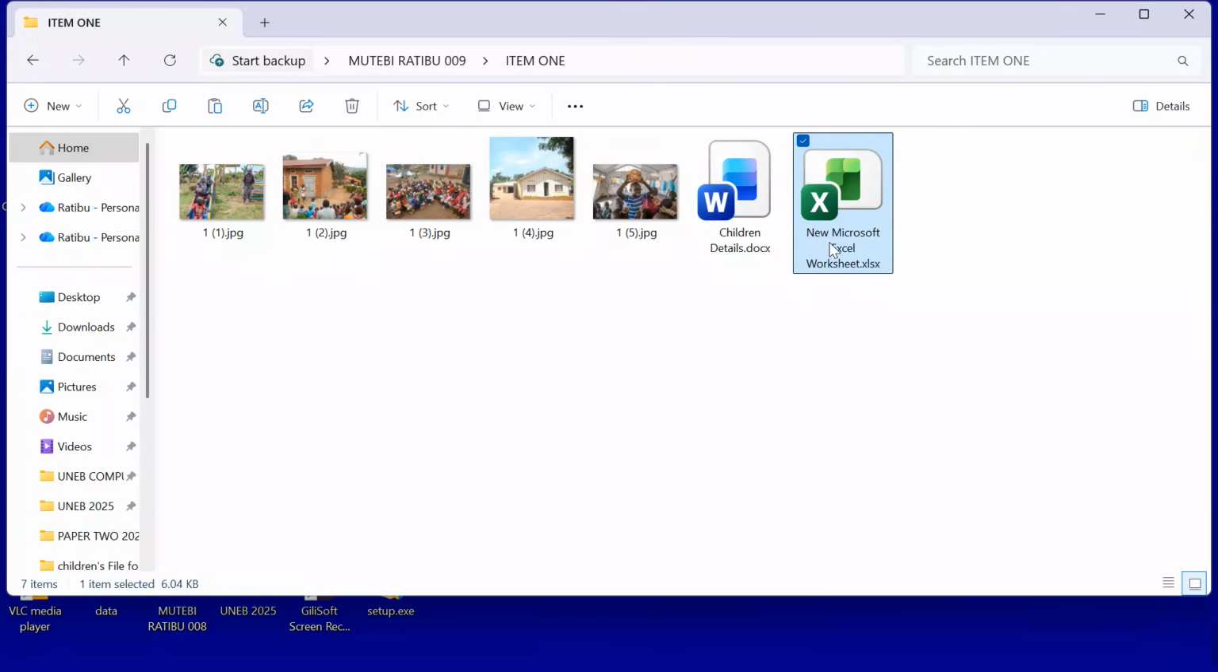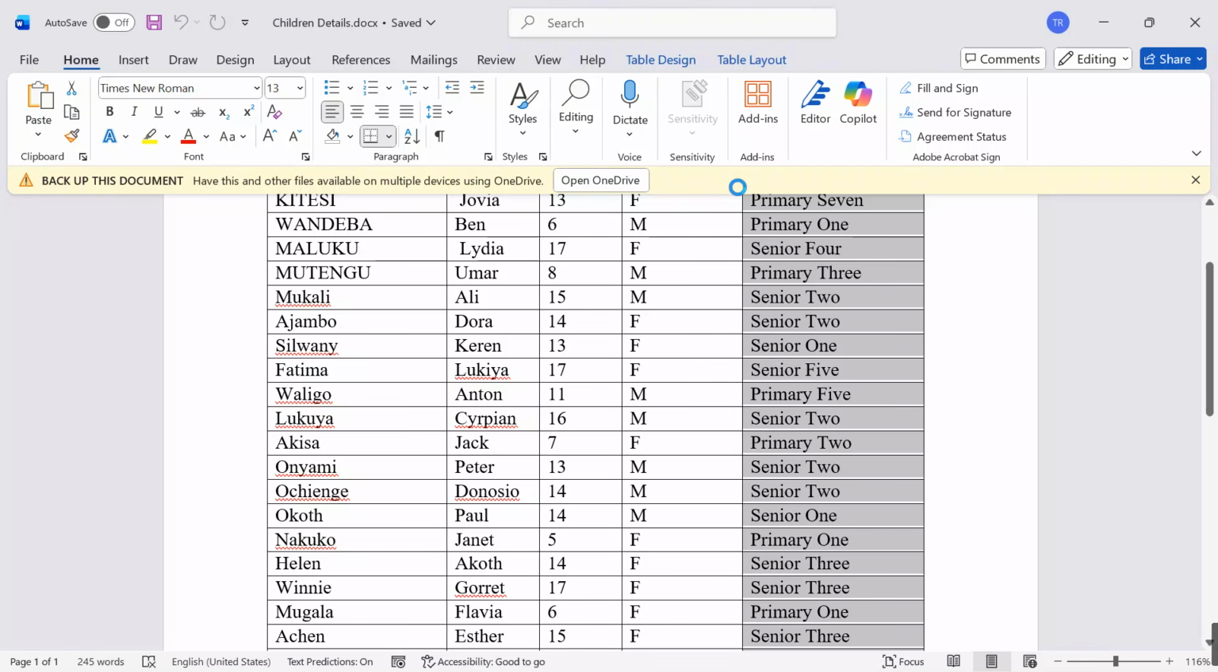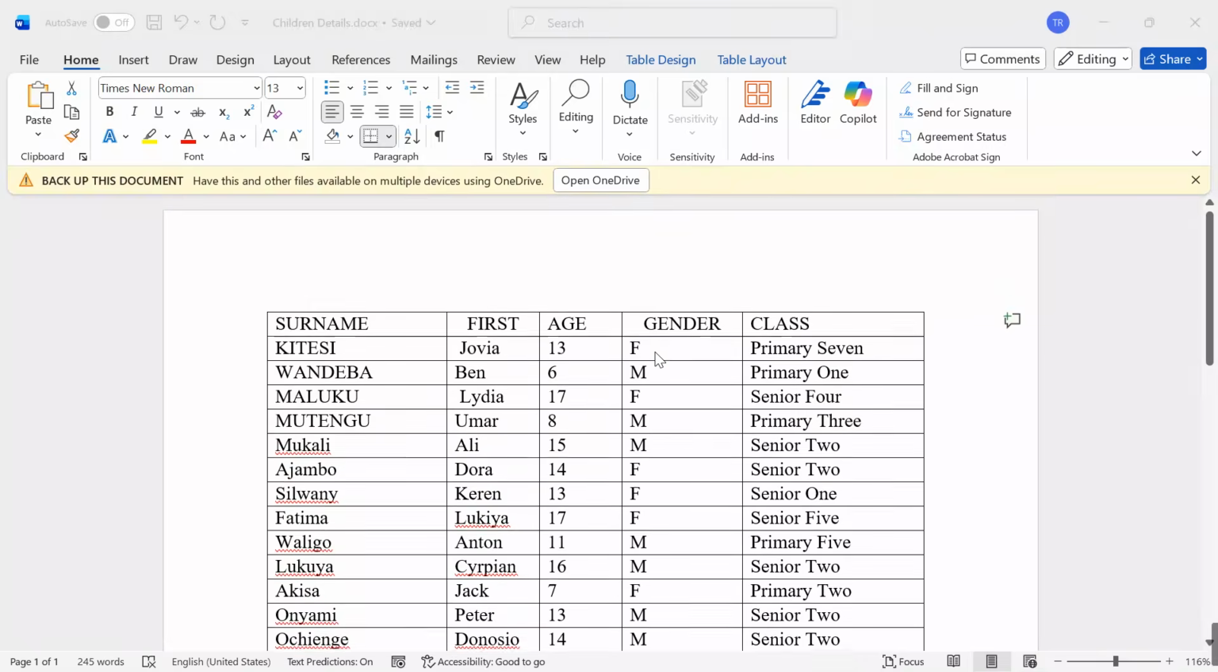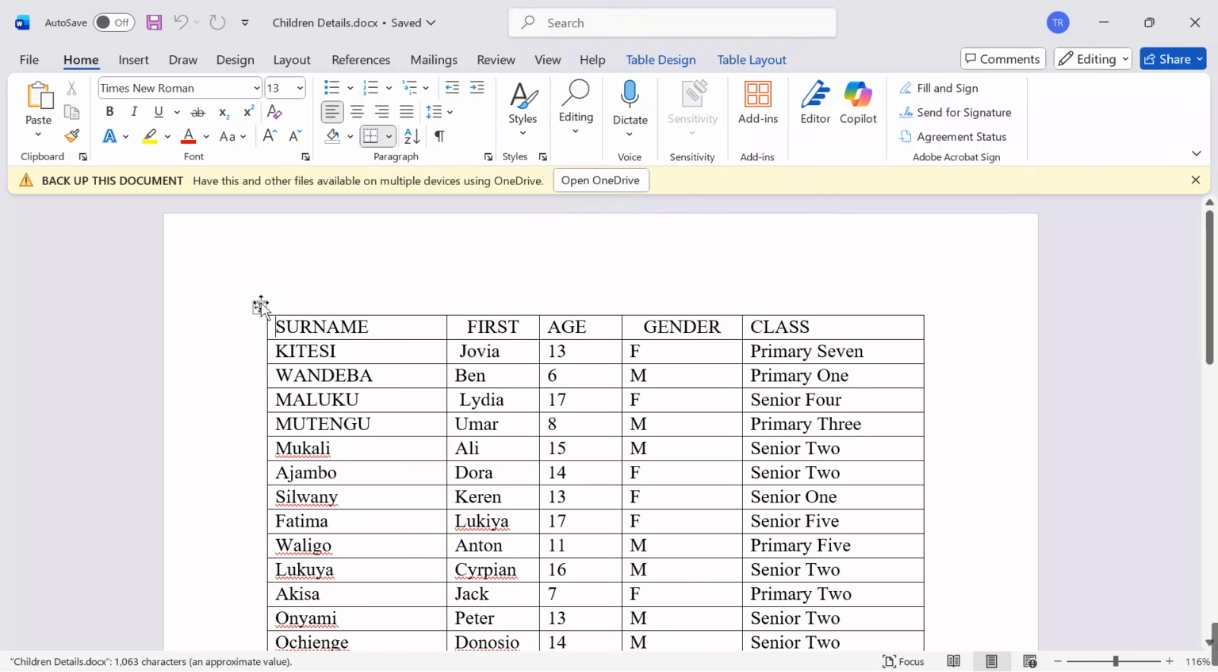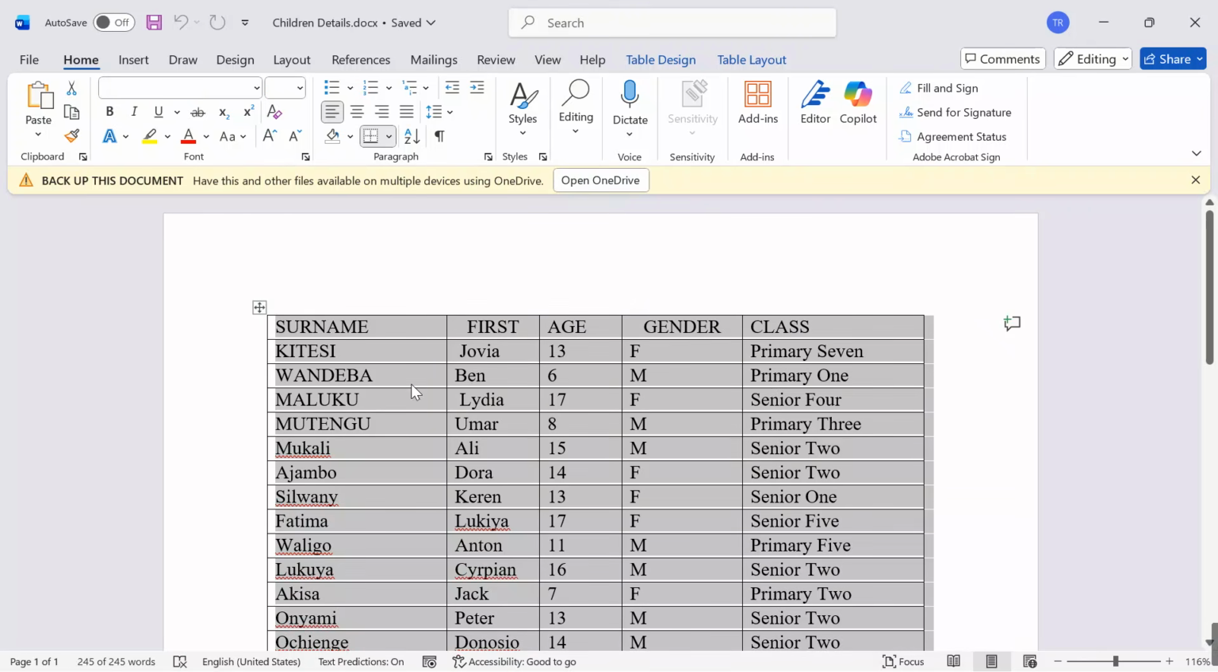Okay, I'm naming my spreadsheet file as children's data. Now I will come into my support material over here. I will highlight the entire table, highlight everything here, then Ctrl C to copy.